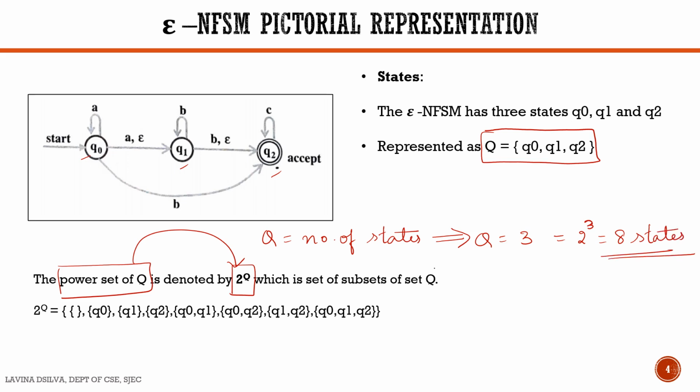What are these 8 elements? Empty set. Then we've got 3 single state elements, then 3 two state elements and 1 three state element. So together we have 1 plus 3 plus 3 plus 1 equal to 8.